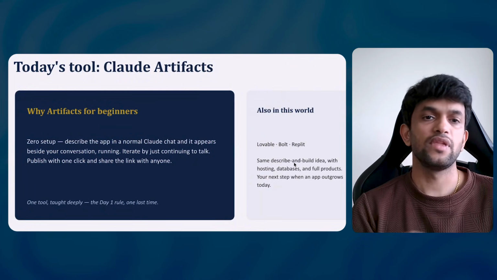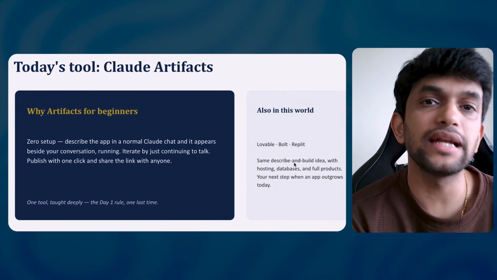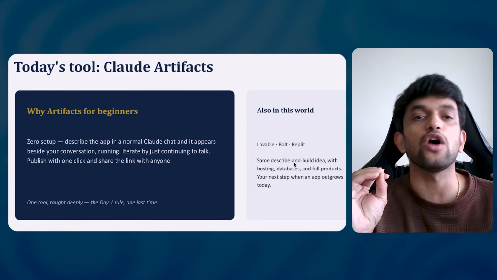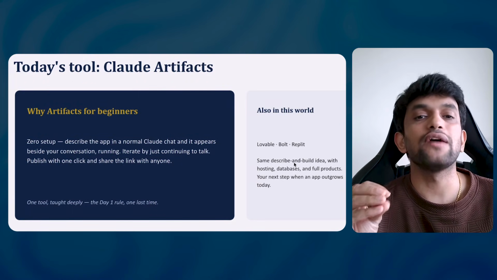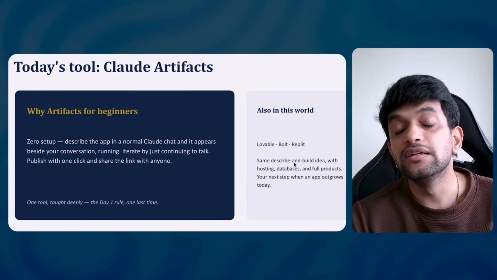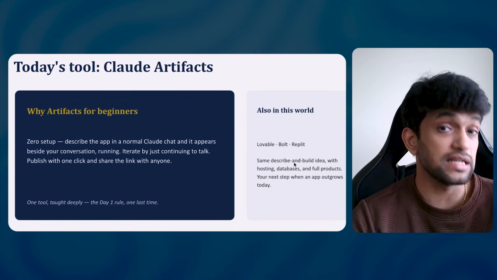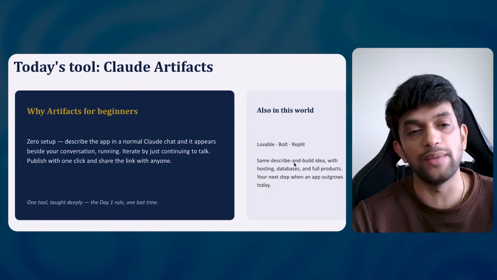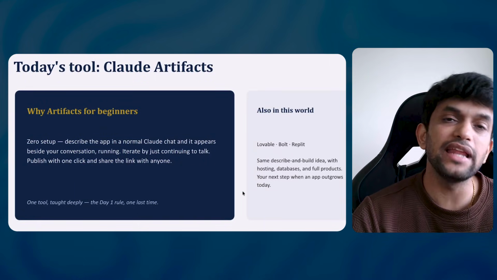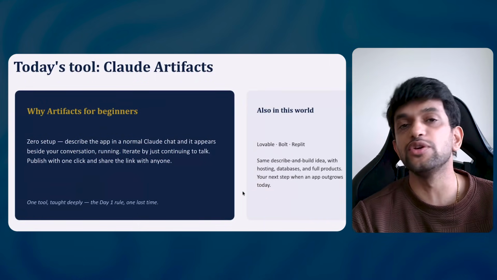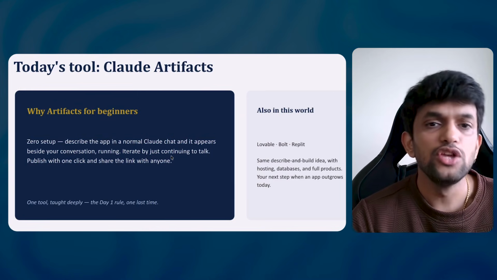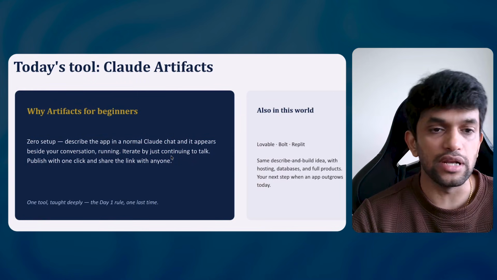Perfect. Now, in my comment, where do we create apps? So I would say first, let us start with the tools which we are already using. In Claude, you have something called artifacts. In ChatGPT, you have something called custom GPTs, and in Gemini, Google, you have something called gems. So you will not need anything else. You can use Lovable, you can use Replit, you can use Emergent, you can use all these things, but I would say you can start with Claude and ChatGPT only for this.